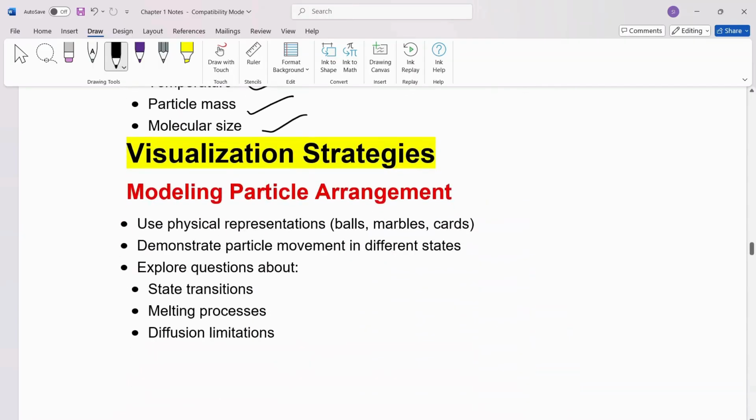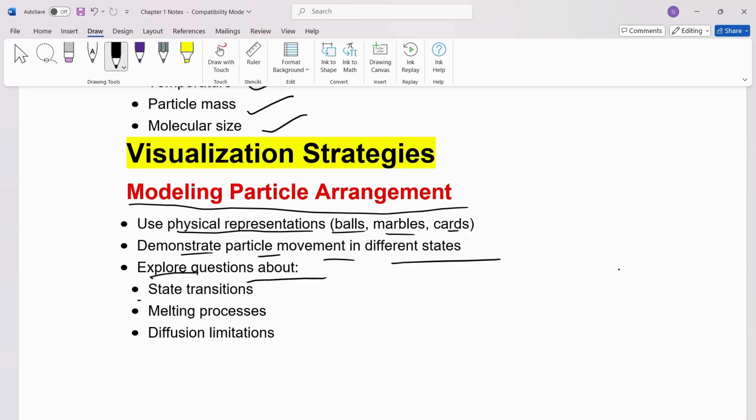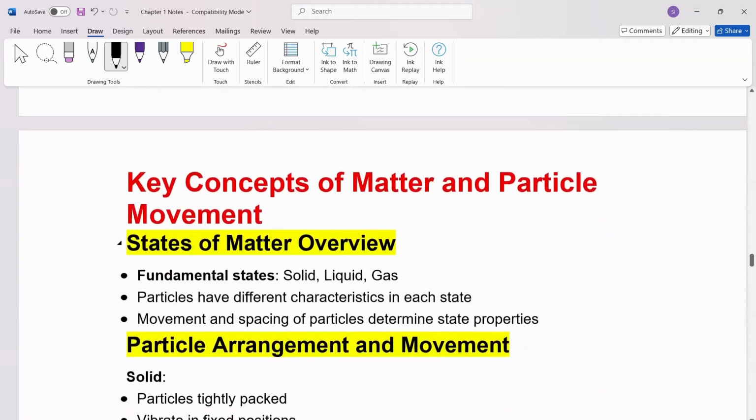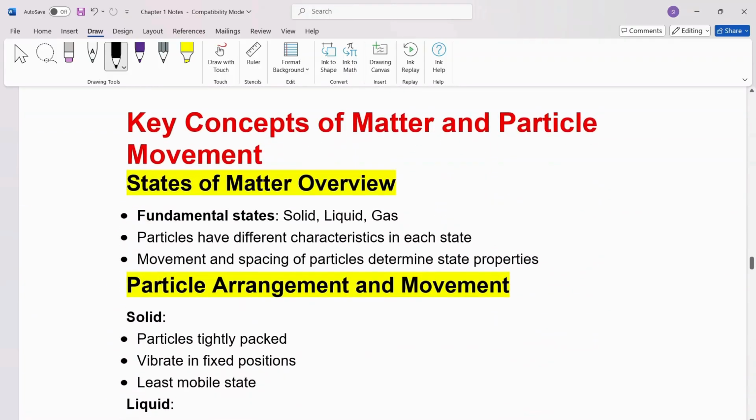Some visualization strategies include modeling particle arrangement. You can use physical representations such as balls, marbles, and cards to demonstrate particle movement in different states. Explore questions such as transition of states, such as from solid to liquid as discussed earlier, melting processes, and diffusion limitations.